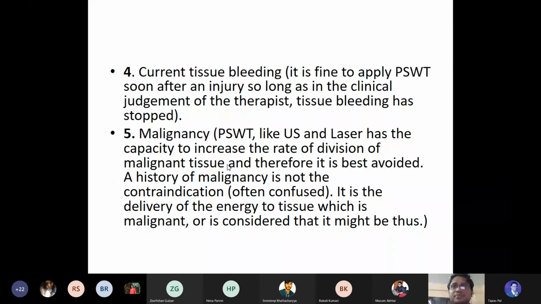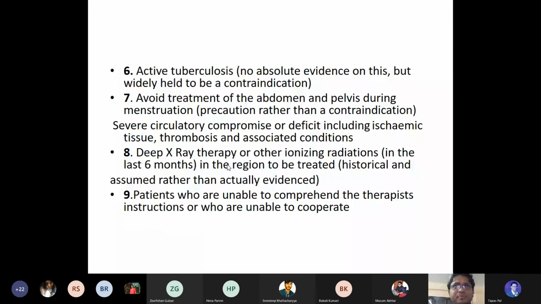Current tissue bleeding: if someone has immediate open wounds or an immediate injury and bleeding occurs, that's the time you will not use it. And of course, as it is an electromagnetic effect, there is a replication of the tissue that can happen. So any type of malignant tissue, you cannot use this HWD. Active tuberculosis: in active TB, you are supposed not to use any type of electromagnetic therapy, including this HWD and the PSWD.